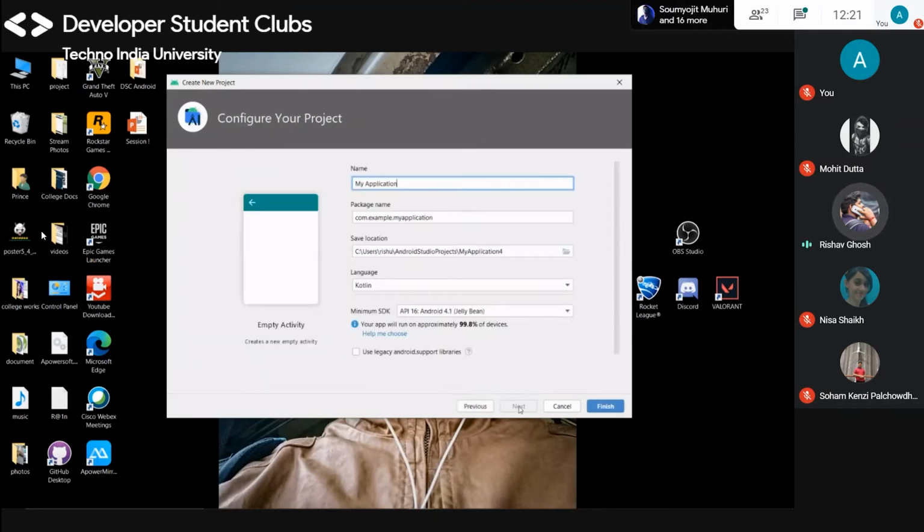So we are going with empty activity. I have to give it a name. If you are making a shopping app, then give it a name by which you can recognize it later, like this is my application for this. So this is the name. I am giving it Android Study Jam.